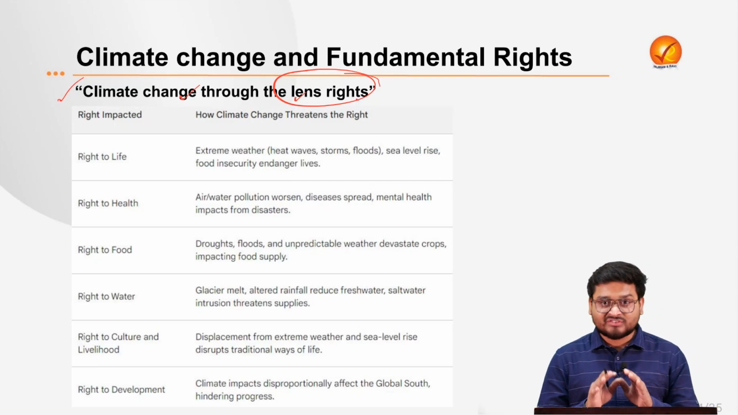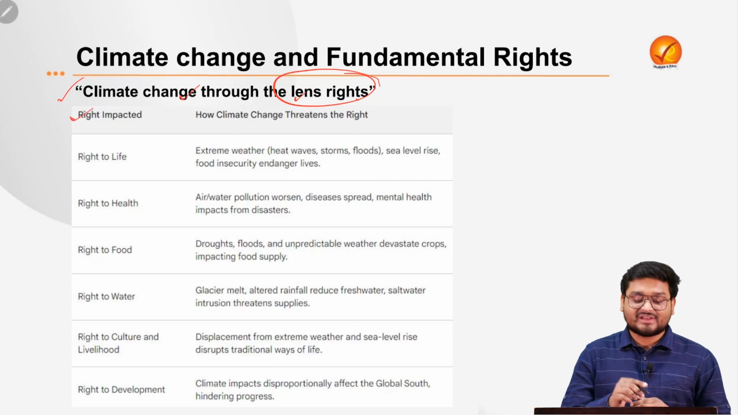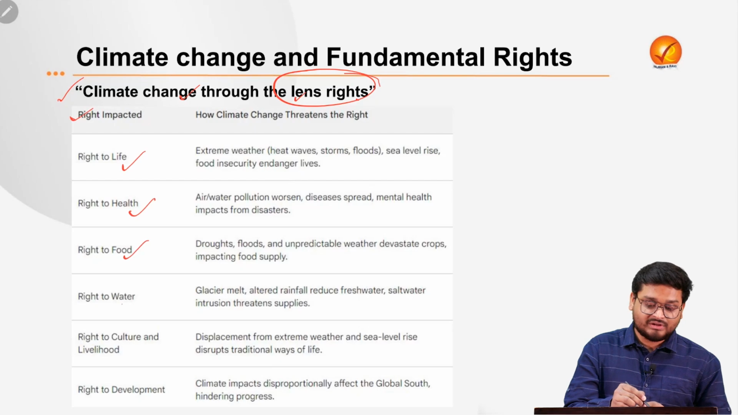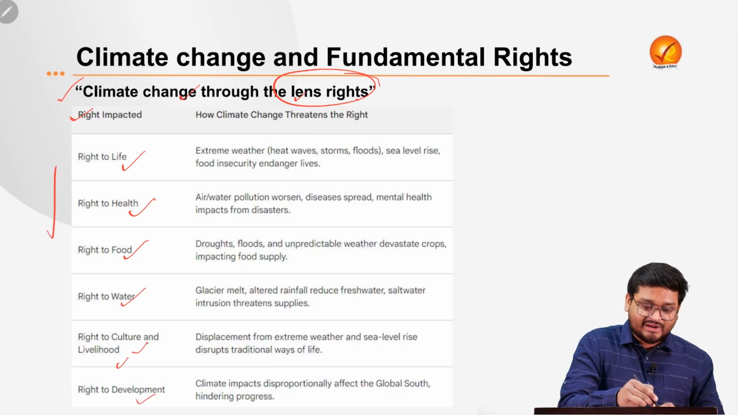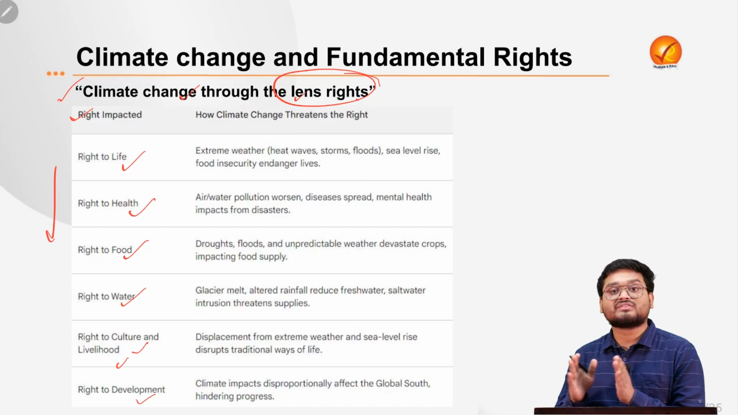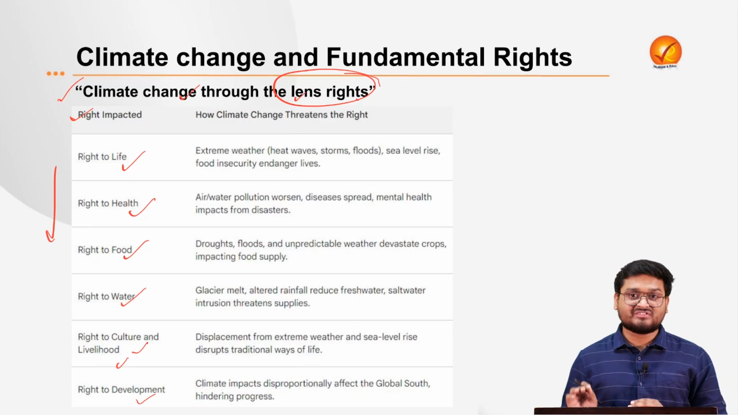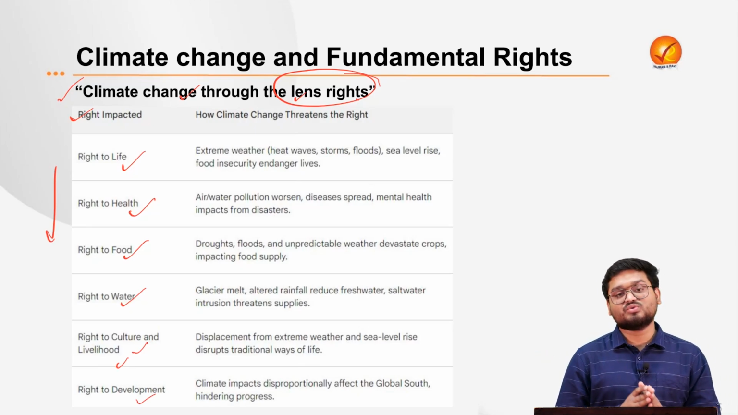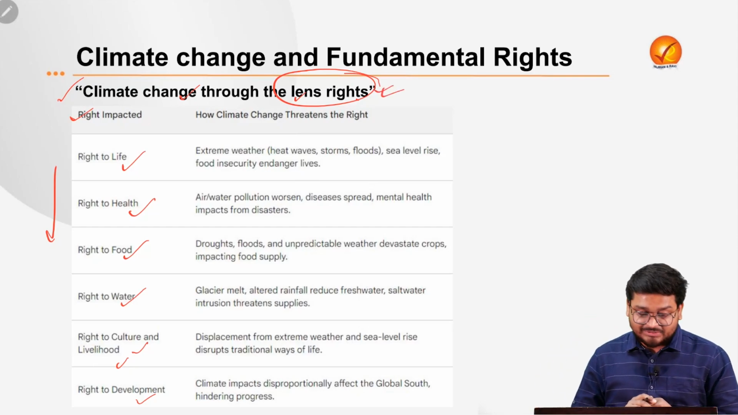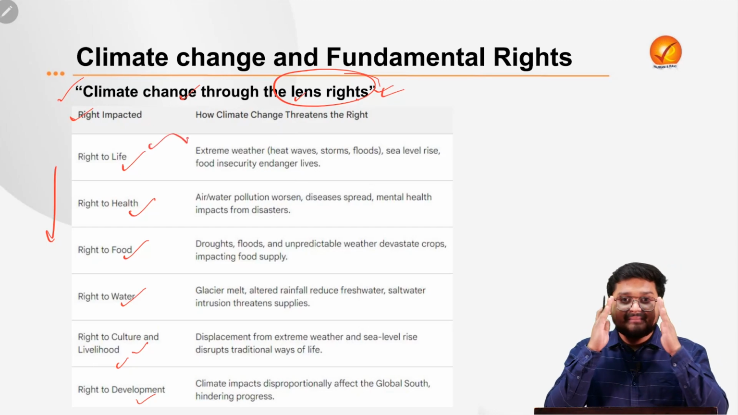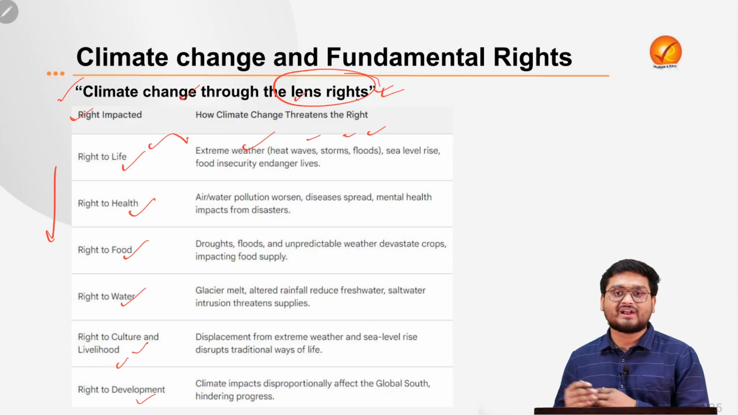And if we extend this clause, as the Supreme Court has told, we get various rights such as the right to life, health, right to food, right to water, right to culture, livelihood, and finally the right to development. Please note that this list of rights is not exhaustive. We have various other rights under the same, and the Supreme Court is telling that the impacts of climate change on these rights have to be seen through the lens of rights. This means that the right to life nowadays, through climate change, has been impacted through extreme weather events such as heat waves, storms, floods, sea level rising, and so on.